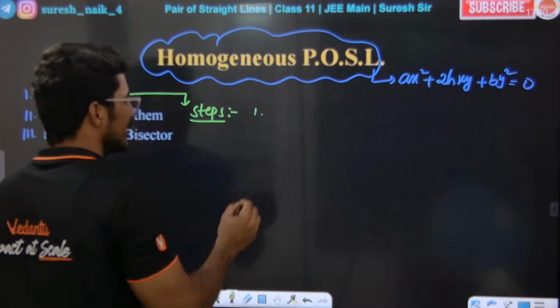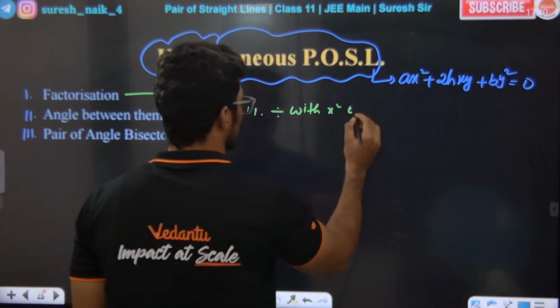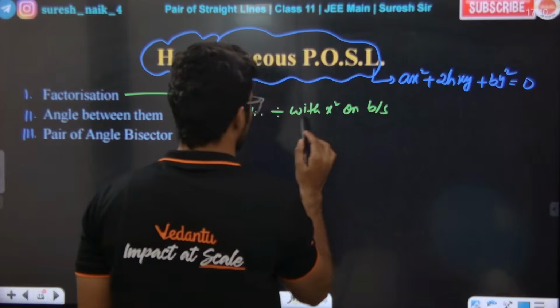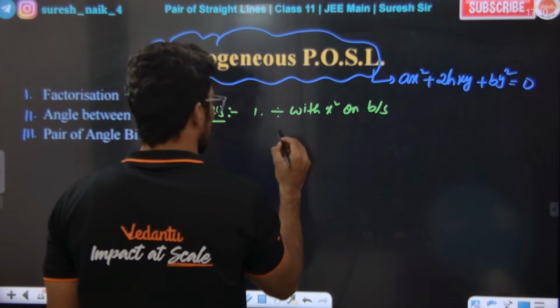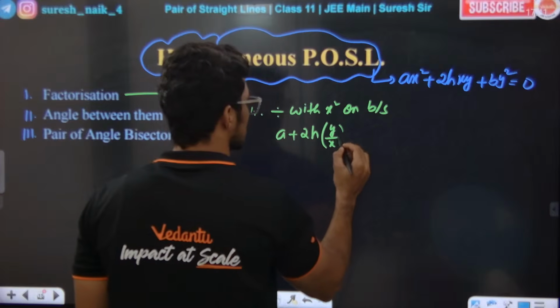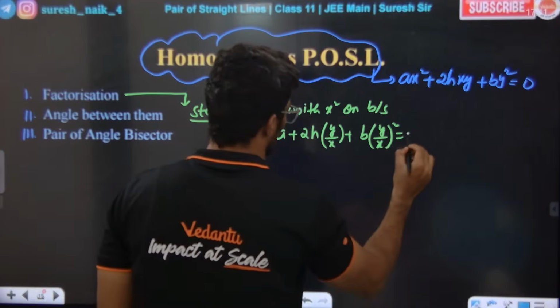Step number 1, divide with x square on both sides. I am telling you the method. Divide with x square on both sides. On dividing, what do we get? a plus 2h into y by x plus b into y by x whole square is equal to 0.